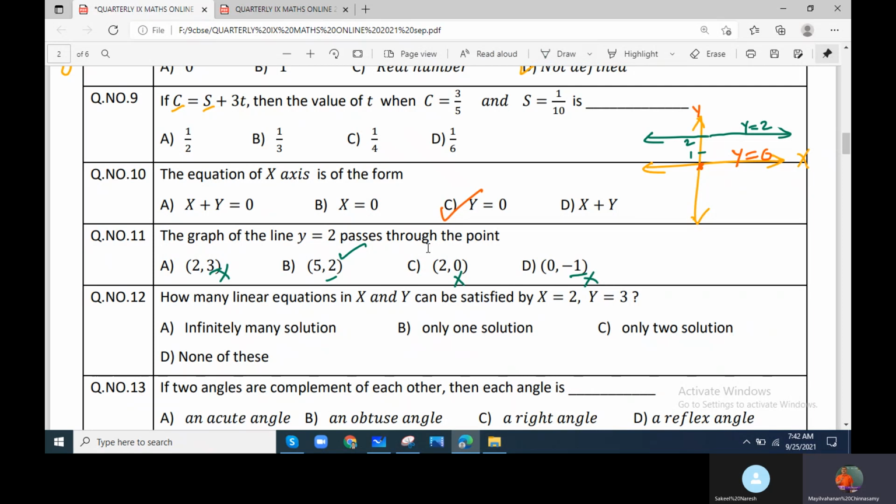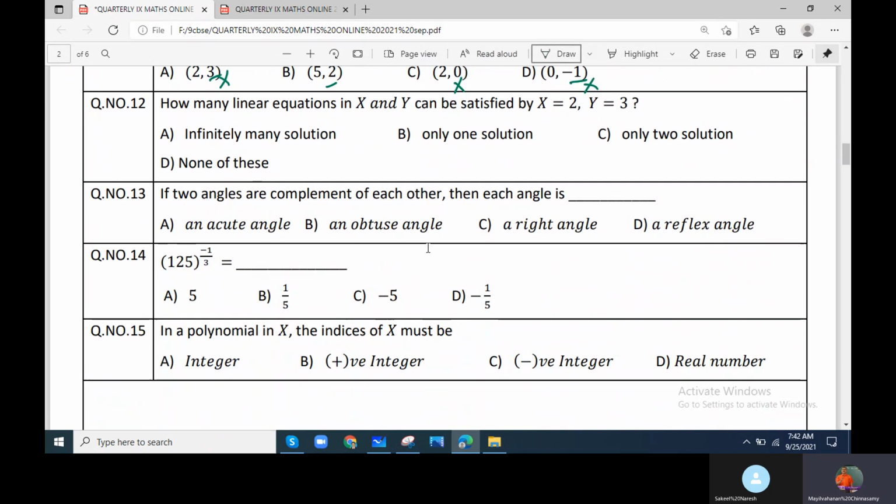Now we can see question number 12. How many linear equations? As many linear equations as you can create. How are you telling that, sir? Now I'll write, just listen. 2 plus 3 is 5, so I write x plus y is 5. What is the x value? 2. The y value is 3. 2 plus 3 is 5.